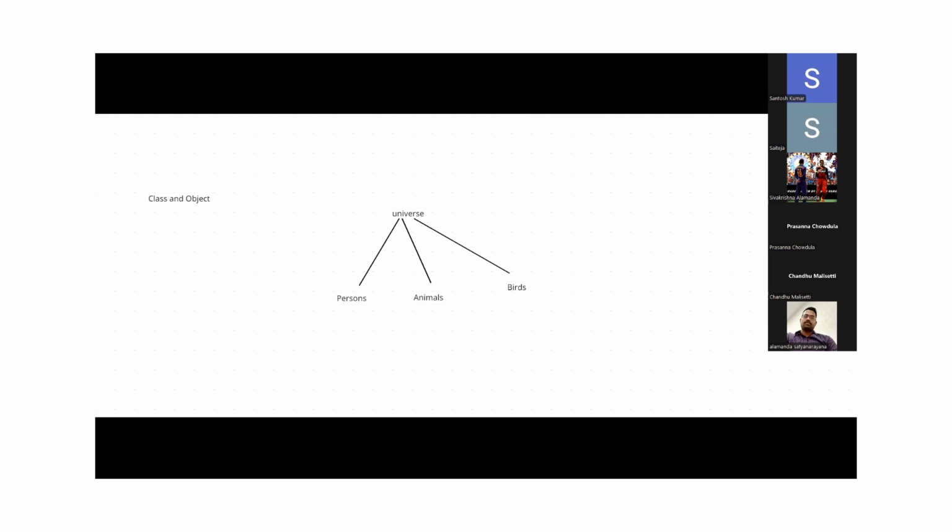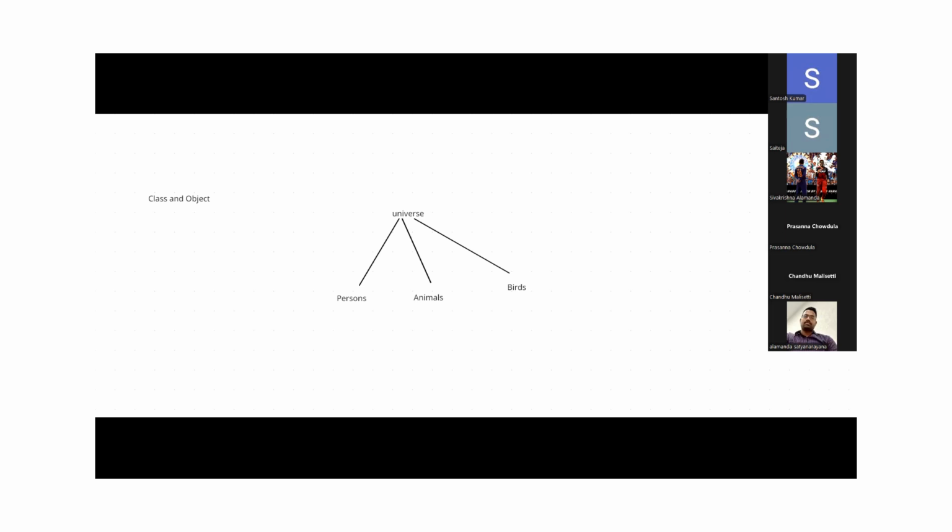See, persons is one classification. Animals is one classification. Classification means a group of things. Persons means a group of people. Animals means a group of animals. Birds means a group of birds. So that's classification. In the universe, persons is one classification, animals is one classification, birds is one classification. Guys, please listen.